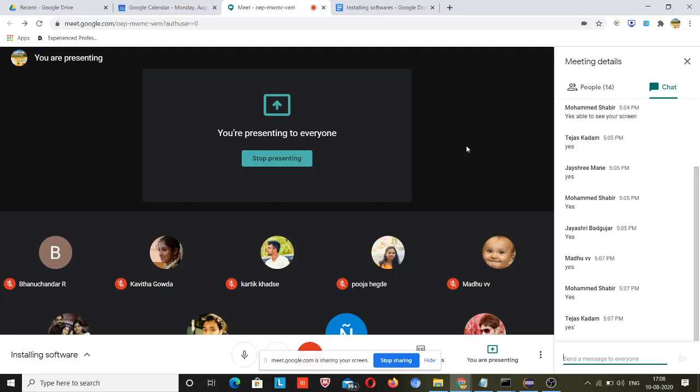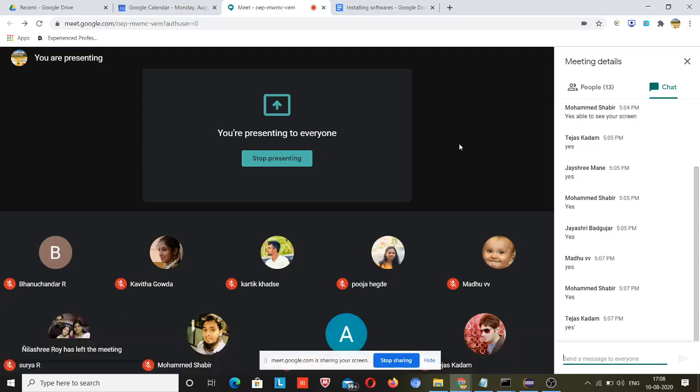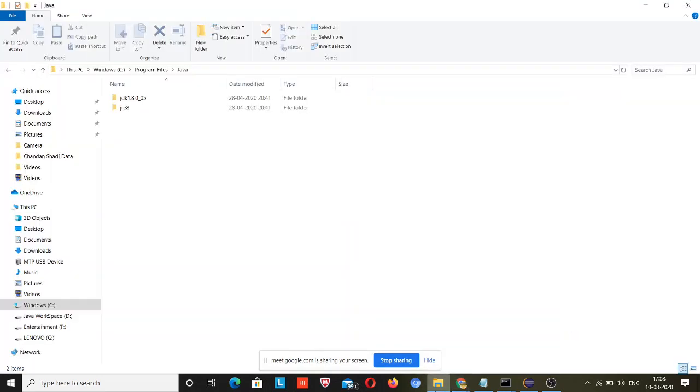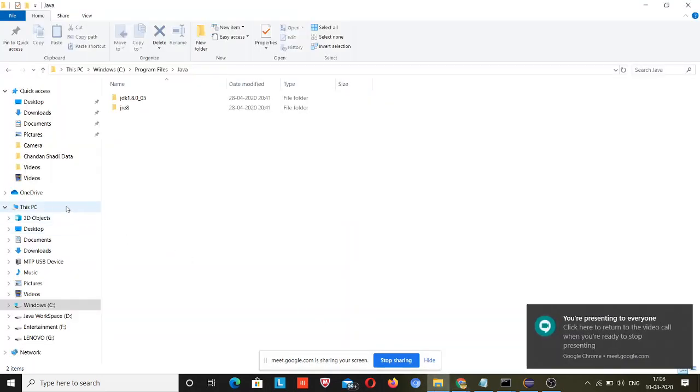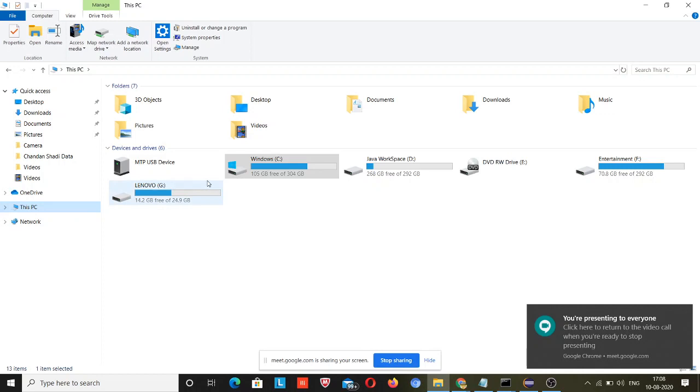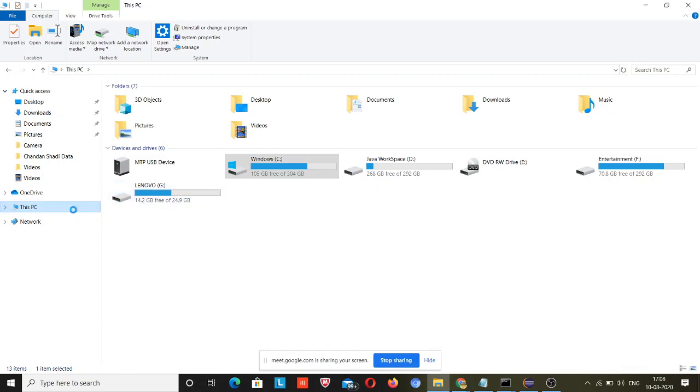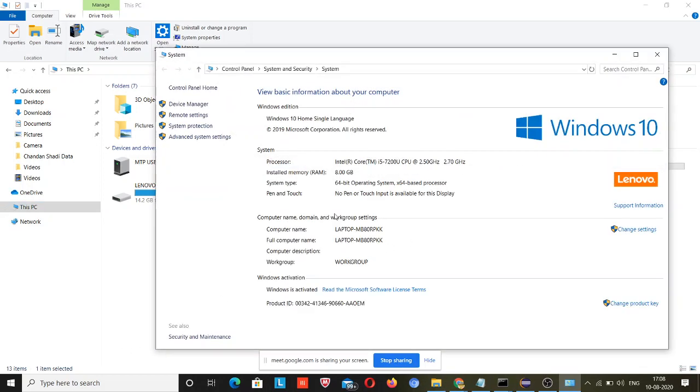Okay, if you have installed Java, the next process will be configuring the path. So I will go to the PC, right click, properties. First I will check how many bit system I have. I have a 64-bit operating system. If you have a 64-bit operating system, you should download 64-bit Java.